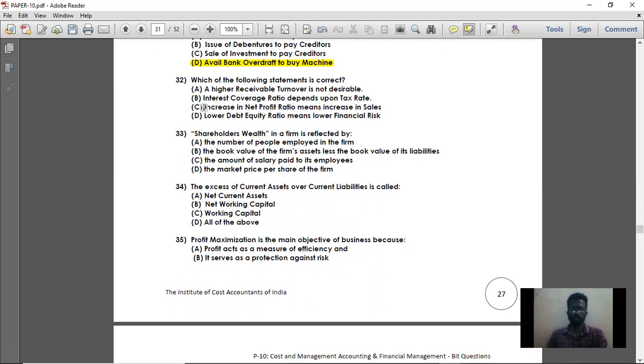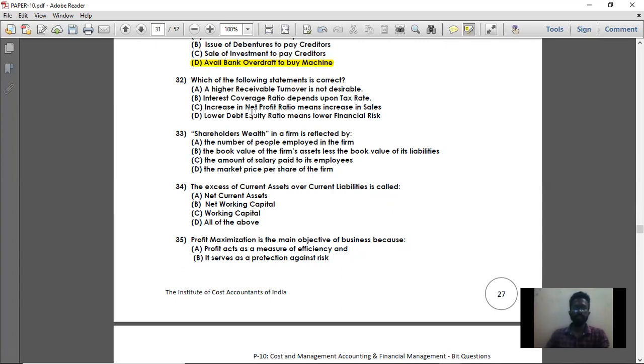So option A is not the right answer. Next, option B, interest coverage ratio depends upon the tax rate. No, interest coverage ratio depends upon the interest rate. So it is not depending upon the tax rate. In the interest coverage ratio, you are not going to deal with your tax rate. You are going to deal with your interest rate. So option B is also not the right answer.